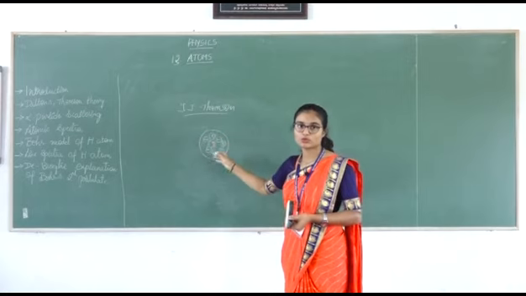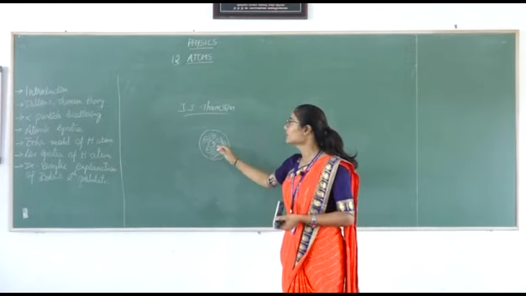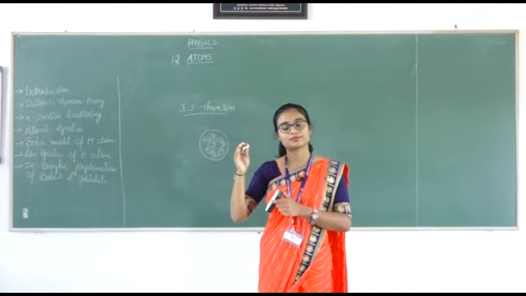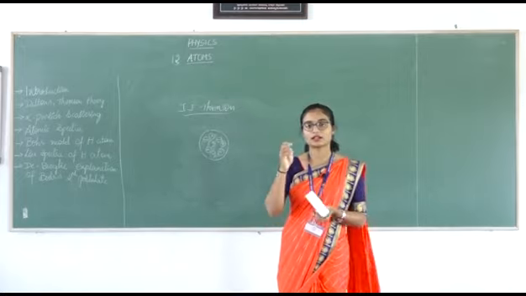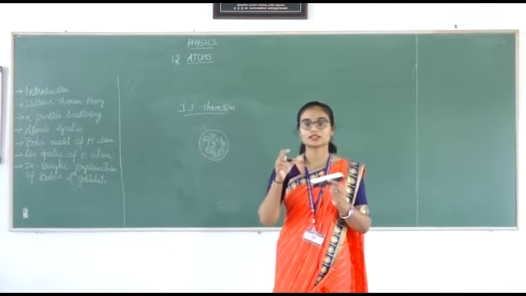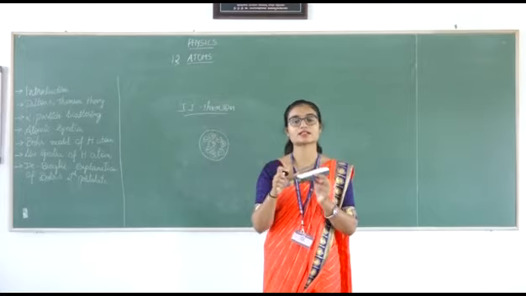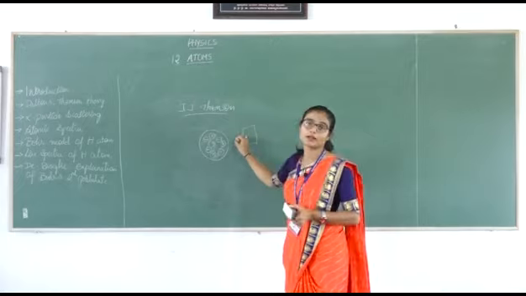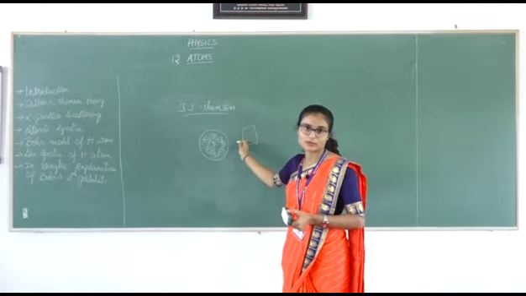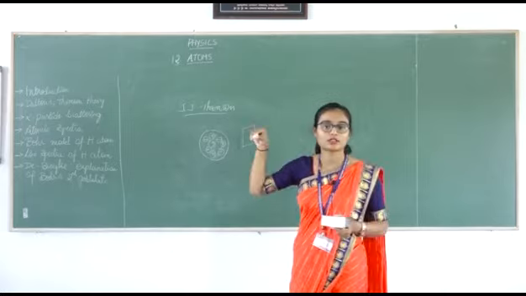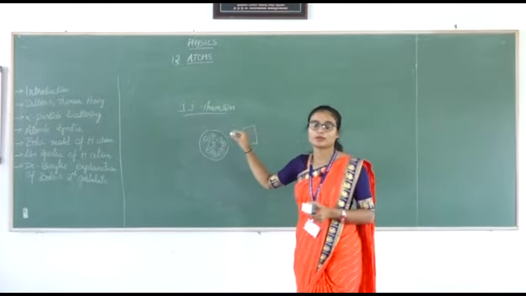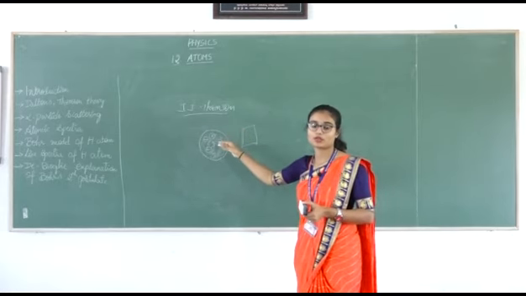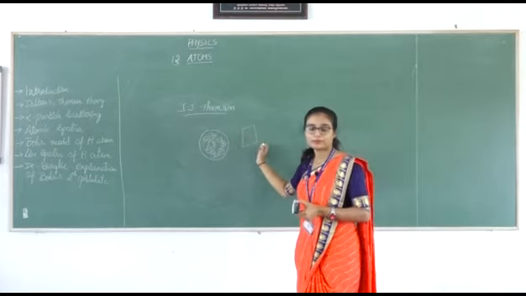He gave those two postulates by comparing the atom to the watermelon, and he also compared the atom to the plum pudding. You all have seen a cake, right? The bread portion in the cake is nothing but the positively charged protons, and the dry nuts you use in that cake are nothing but electrons. He compared the structure of atoms to these two, watermelon and plum pudding.